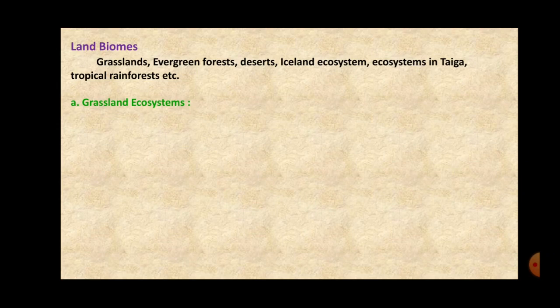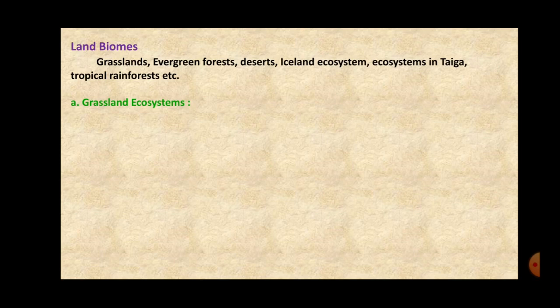Grassland ecosystem is an ecosystem where the rainfall is quite less and thus the big trees do not grow in that area. And in the vast area of this land biomass, only the grass is grown. And here the summer season is very long and the rain is very limited. And due to this, only the dwarf grasses or the dwarf plants are found in these areas.